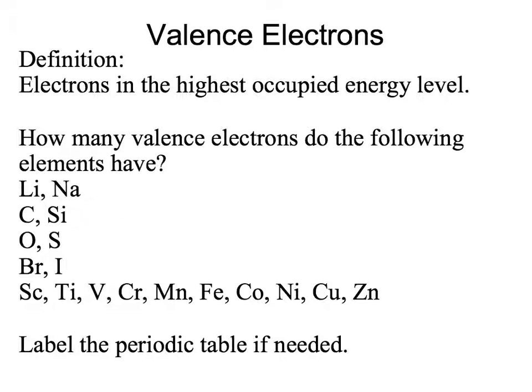For carbon and silicon, both of those are in group 14 of the periodic table. They end in an s2p2 configuration. Therefore, they have 4 valence electrons. Oxygen and sulfur, group 16, 6 valence electrons. Bromine and iodine, group 17, 7 valence electrons. So it's very straightforward with representative elements, but it gets a little trickier down here.